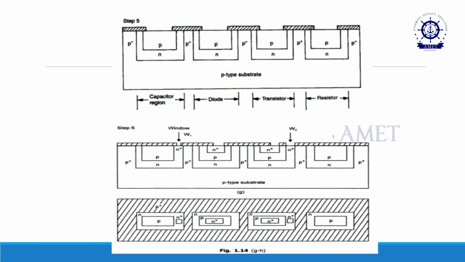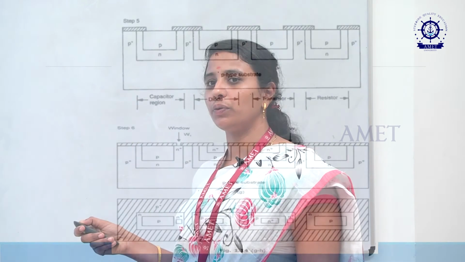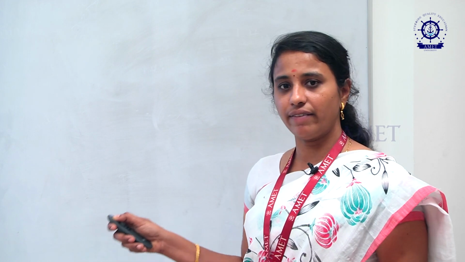This region is for the capacitor, this is for the diode, this is for the transistor and this is for the resistor. Grouping of transistors, grouping of a complex circuit is made in one single IC, that is a monolithic IC. This is a typical circuit for every layer.